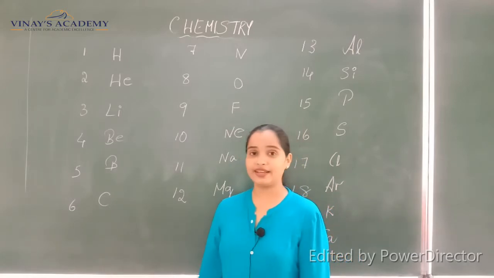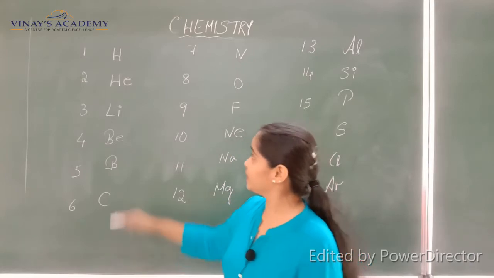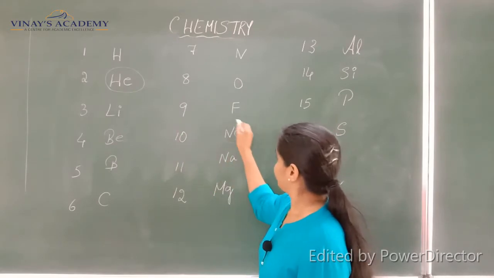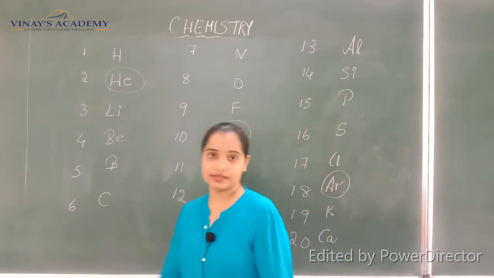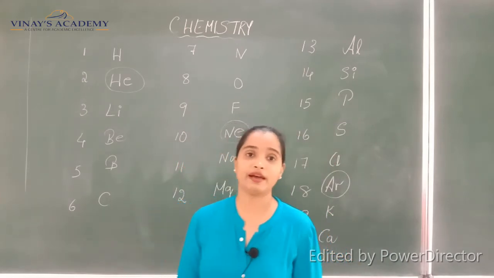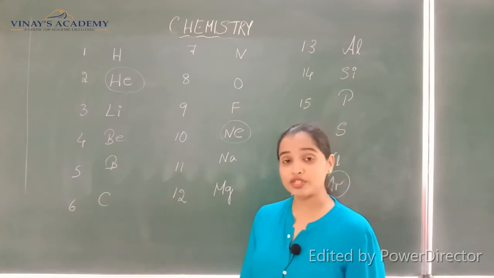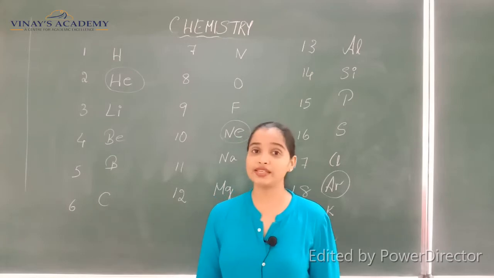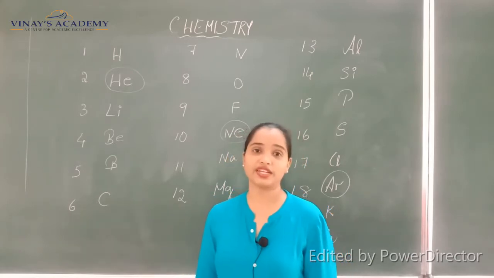And here while writing, I have also mentioned noble gases, right? So here we have three noble gases. Amongst the 1 to 20 elements, we have 3 noble gases. The most important feature of these noble gases is that they are always considered to have a stable electronic configuration.